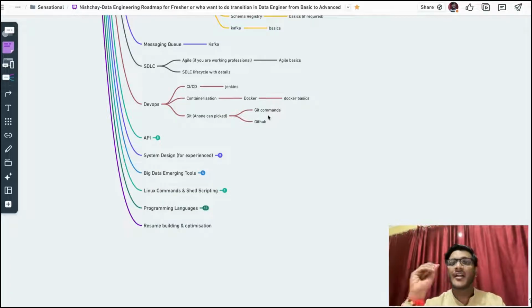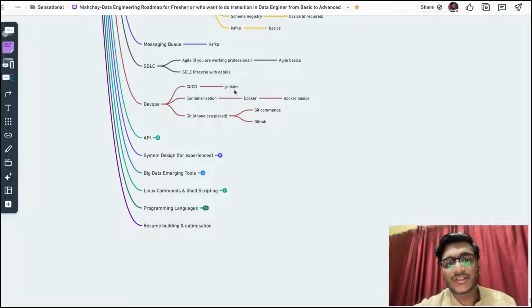Definitely GitHub is the repository management tool that every person is using, or some GitLab tool. So you should know the basic GitHub commands, you can focus on that part. You should also know the basic concept of CI/CD, continuous integration and continuous deployment, and how CI/CD works. And the top-notch CI/CD tool in the market is Jenkins.